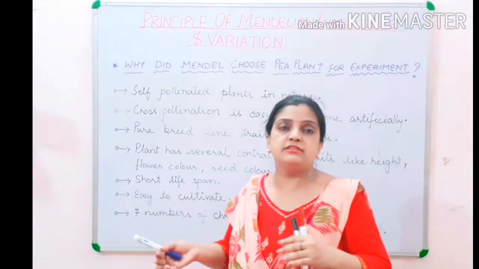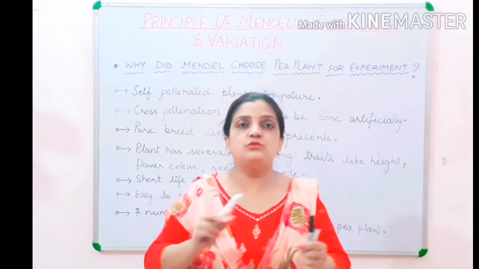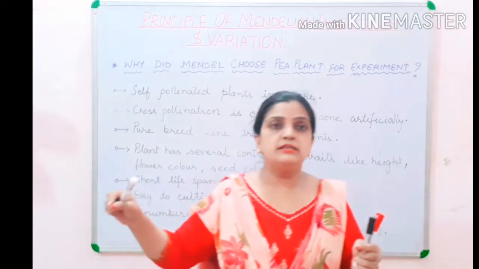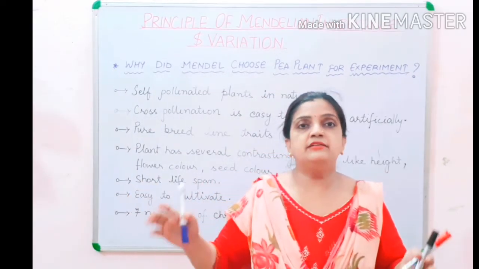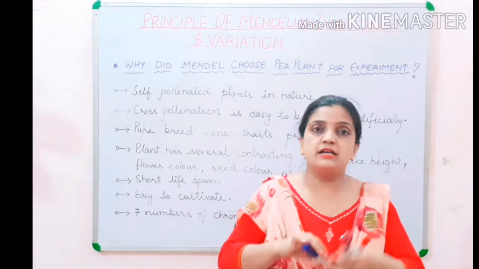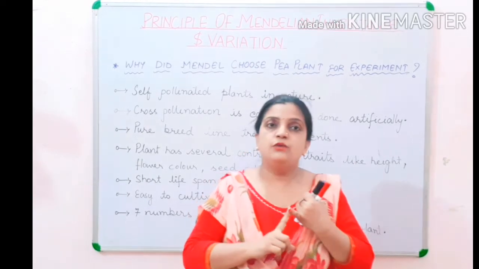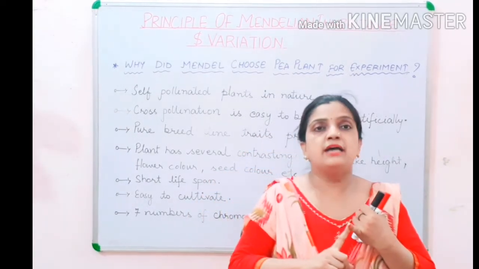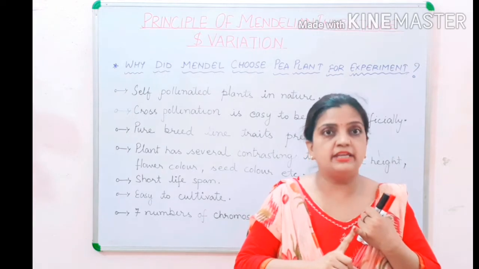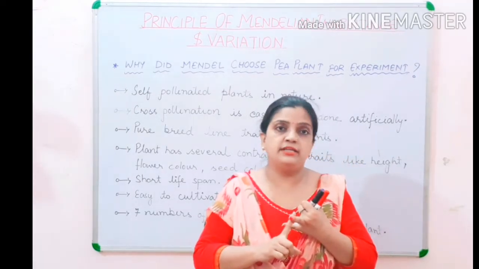By manual methods, the pollen grains from one pea plant could be sprinkled on another selected pea plant, and cross-pollination was also possible. So these are the two characters I told you: the pea plant in nature has the property of self-pollination, as well as the property that it could be cross-pollinated also.